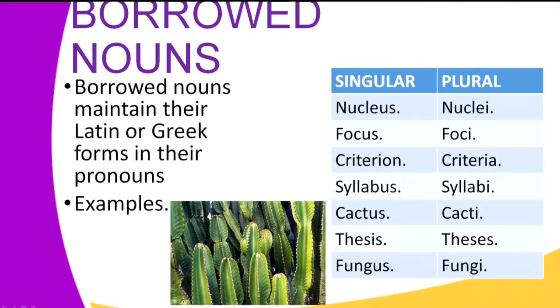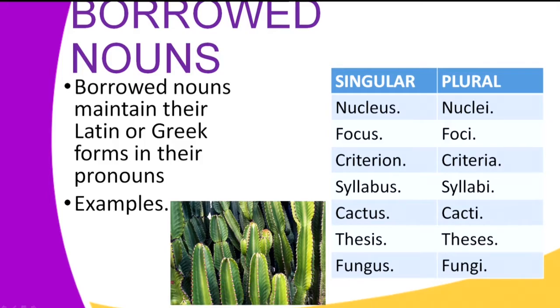Now, let's look at these examples. All the words in the singular column are borrowed words. They have been borrowed from either Latin or Greek. The word nucleus is a borrowed word, and the plural of this word is nuclei. We have the word focus, and the plural form is foci, and the second one is thesis.